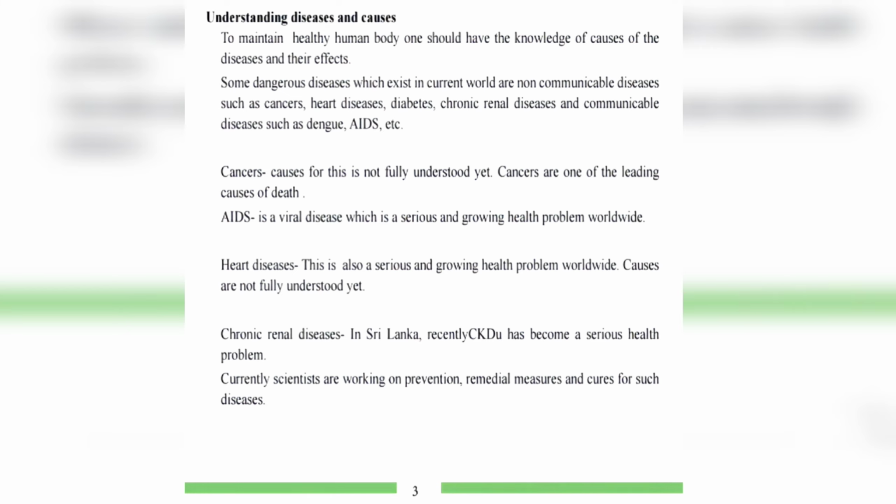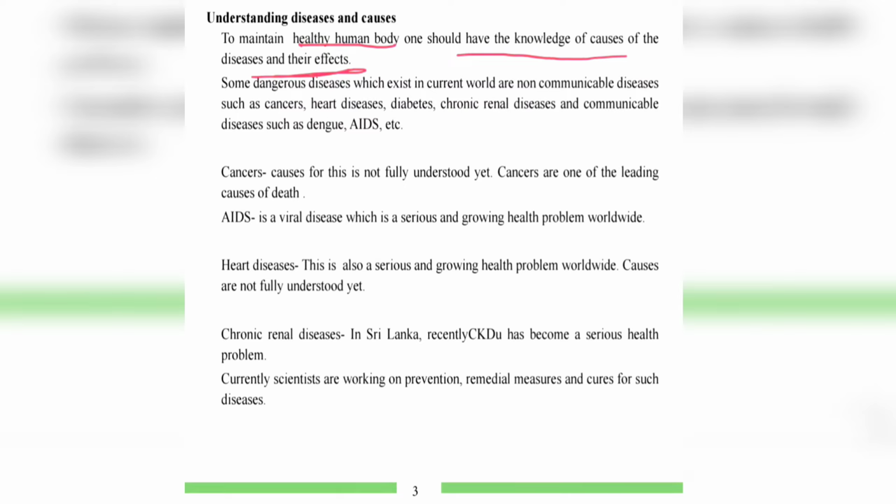Understanding diseases and causes. So here we are going to understand diseases and the causes for the disease. To maintain a healthy human body, one should have the knowledge of the causes of diseases and their effects, right?